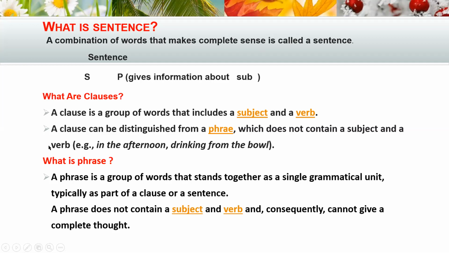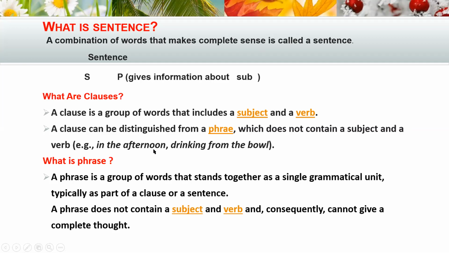And a question may arise: if clause is a group of words that include a subject and verb, then what is sentence? Okay, we will know the difference between sentence and clause later in this class. Okay, a clause is a group of words which contain a subject and a verb. But phrase is something different, which doesn't contain a subject and a verb.